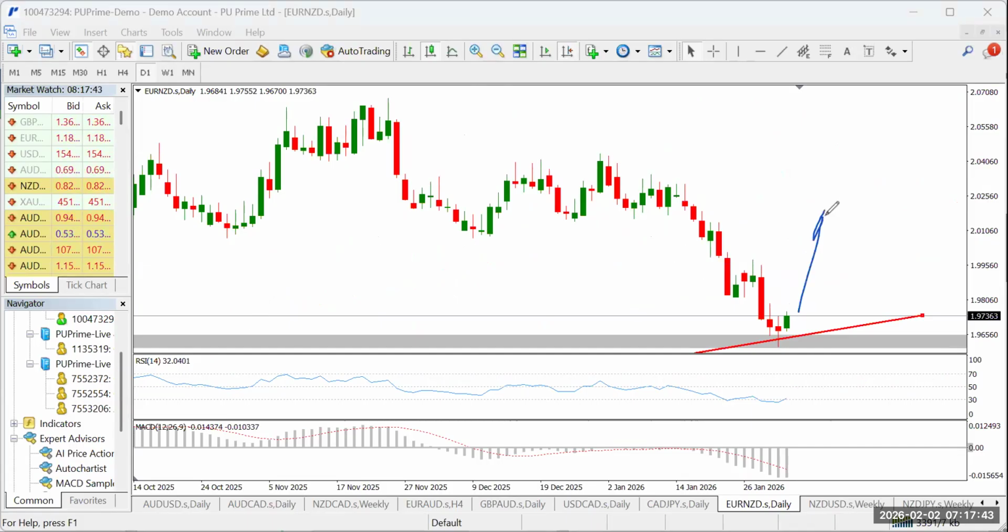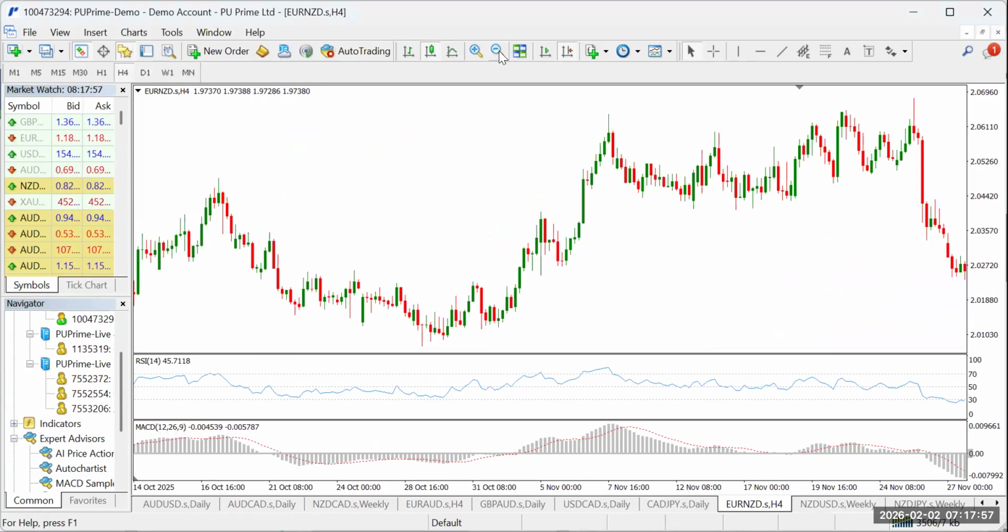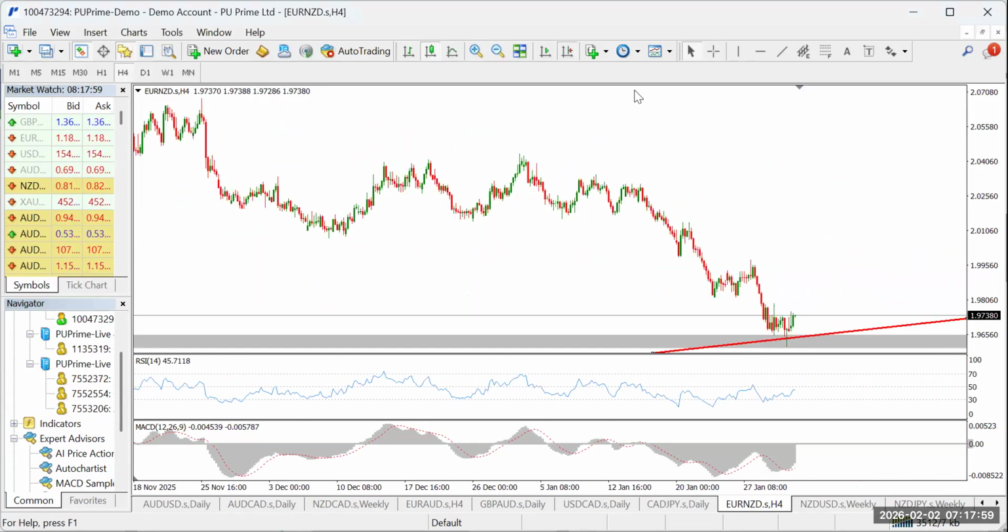All right, so we're looking for a reversal, so we have a trend line, a support zone, a rejection candle, all pointing upwards, and we're having already a bullish candle today, telling us that price is pointing towards the bullish direction on the Euro NZD. And with that, I can draw my trend line. I can draw a second trend line to give us a perfect looking falling wedge pattern.